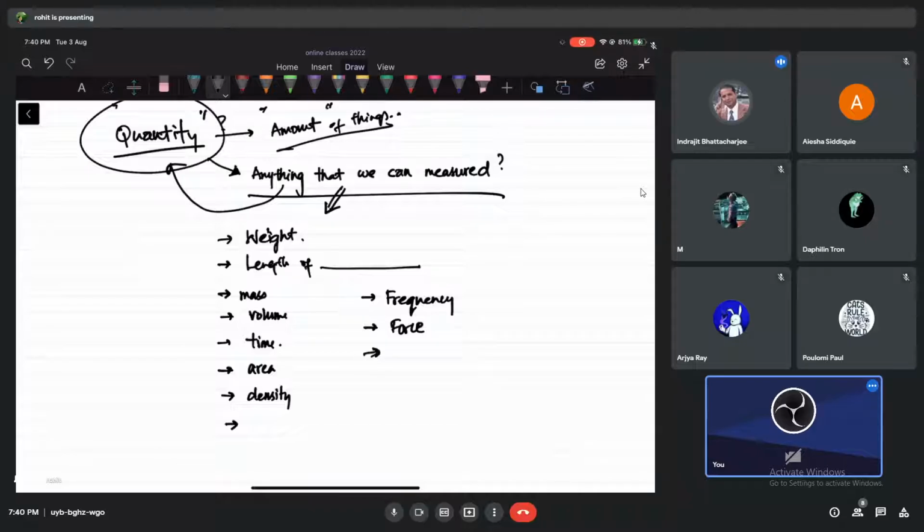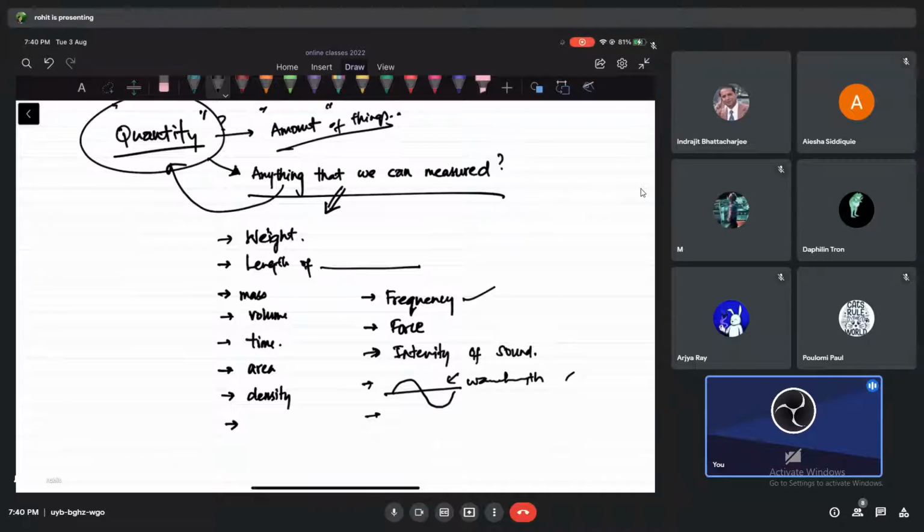There are so many things. We can measure intensity of light, how bright a light is. We can measure intensity of sound also, how loud the sound is. All of these have some meaning, okay? We can measure intensity of sound, light. I can measure how big is a wavelength of a wave. We can do that. If you remember this in class 9, maybe you have done a bit of it at least. Okay, wavelength.